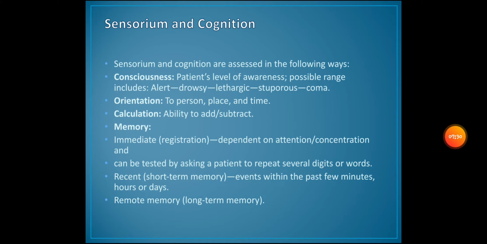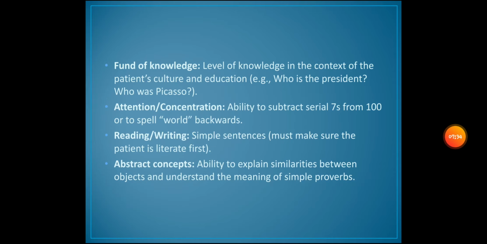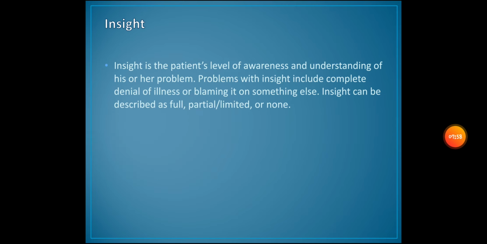Recent short-term memory: events within the past few minutes, hours, or days. Then remote memory: long-term memory. Fund of knowledge: level of knowledge in the context of the patient's culture and education, for example, who is the president? Who was Picasso? Attention or concentration: ability to subtract serial 7s from 100 or to spell a word backwards. Reading and writing simple sentences, making sure the patient is literate first. Abstract concepts: ability to explain similarities between objects and understand the meaning of simple proverbs.